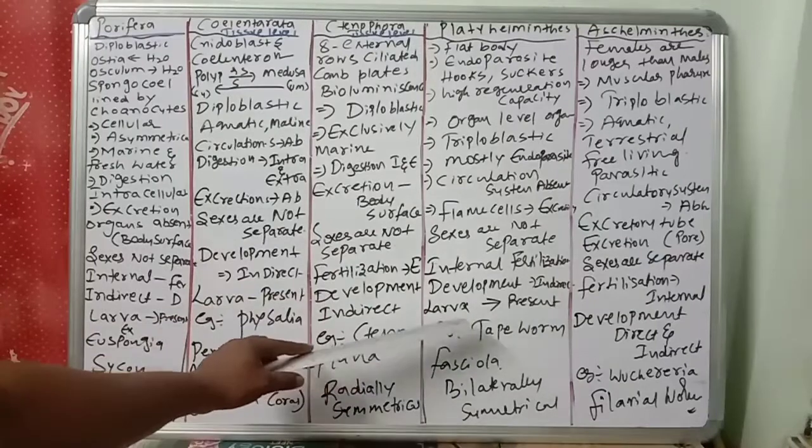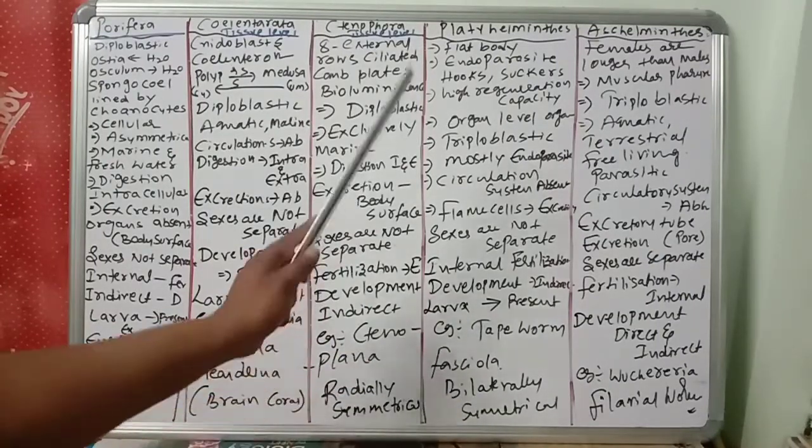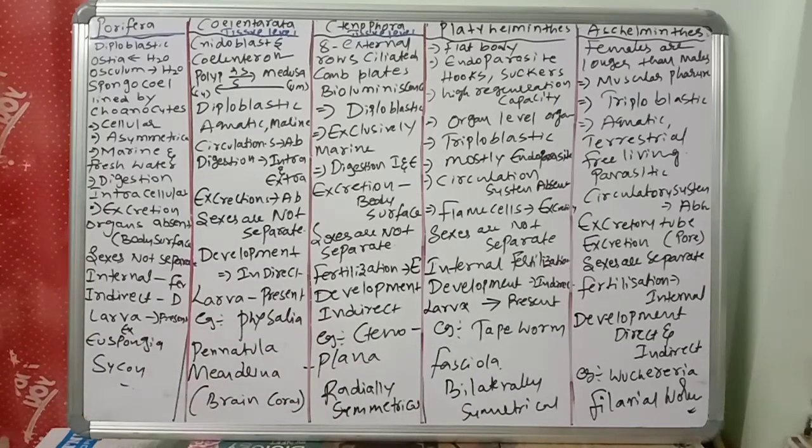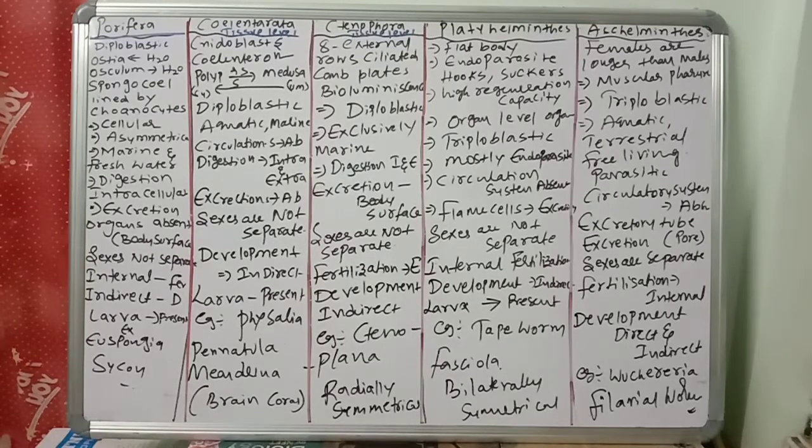So platyhelminth examples: tapeworm, fasciola. And what kind of symmetry do the platyhelminths show? Bilaterally symmetrical. The next one, Aschelminths. Aschelminths also have a fully developed organ system. So what is the specialty? Females are longer than the males. The first special character of the Aschelminths is that the female worm is longer than the male worm. That is the most important point.